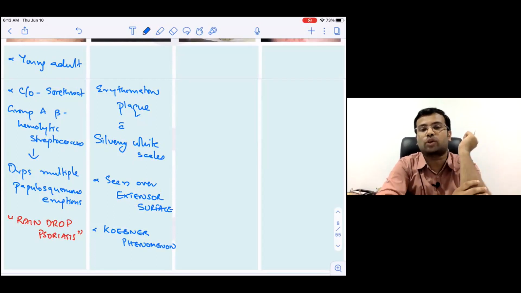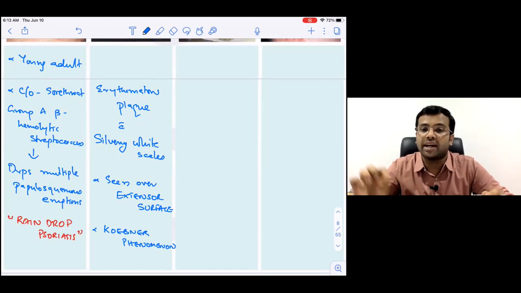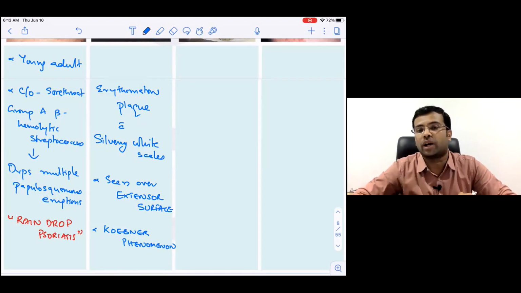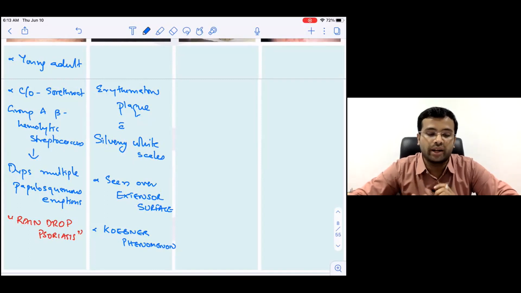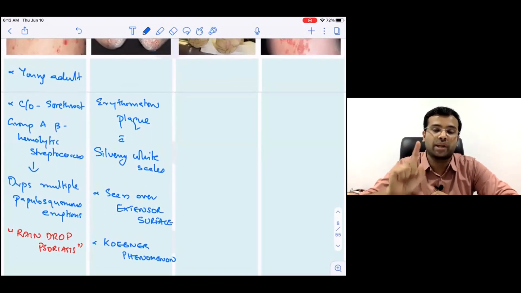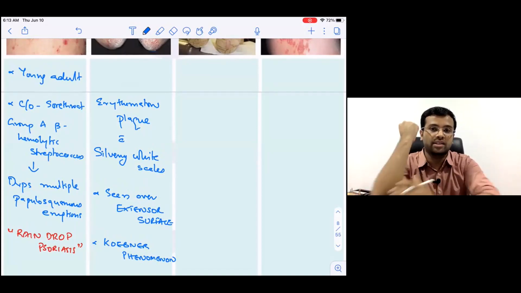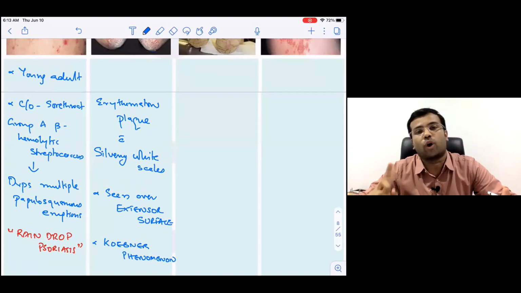So this is the development of skin lesions at the site of trauma. Exactly, it is also called the isomorphic phenomenon. Excellent. So regarding psoriasis vulgaris, let us quickly try to remember: erythematous plaque with silvery white scales, usually seen over the extensor surfaces, and in this patient you will be able to demonstrate a Koebner's phenomenon.